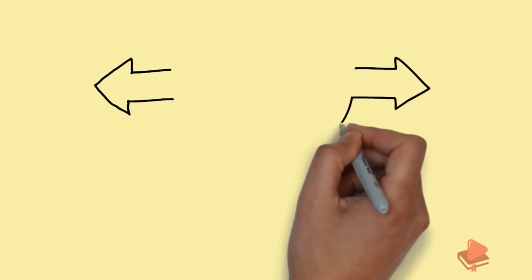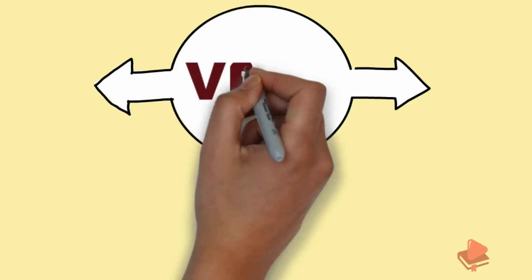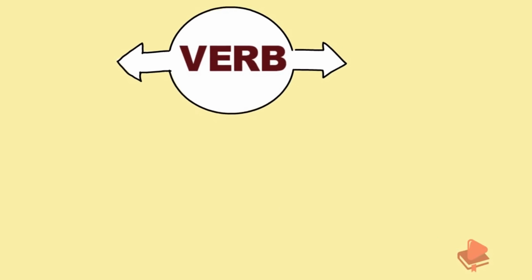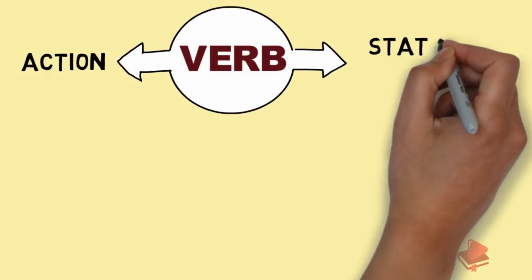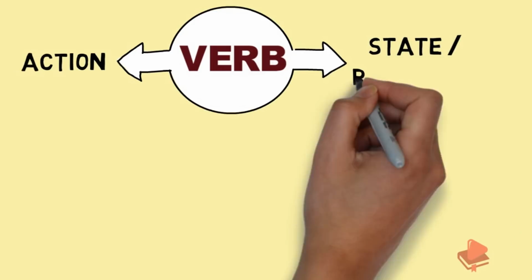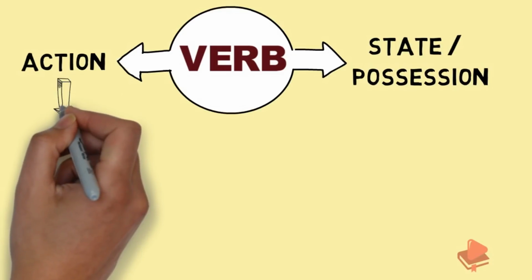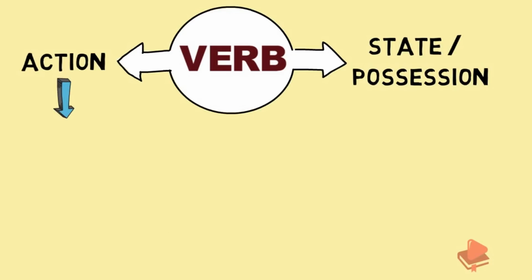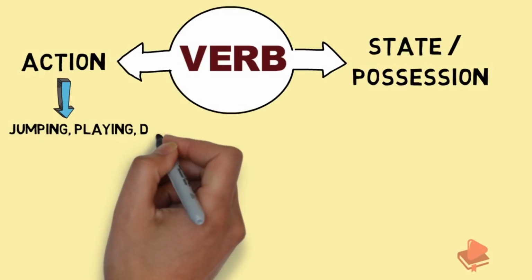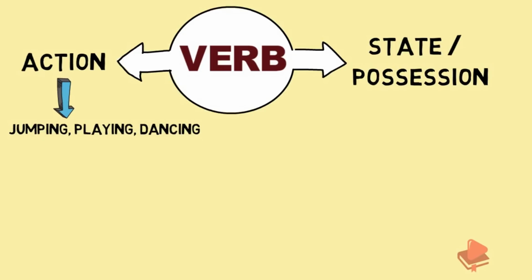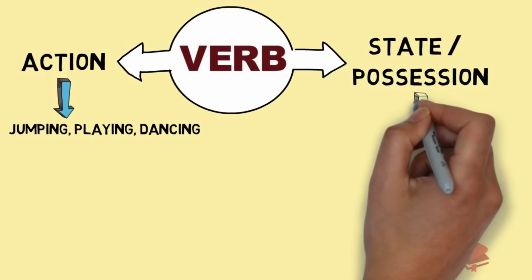The next part of speech is verb. A verb is a word used to show an action, state, position, or existence. For example, for an action, we can use words like jumping, playing, or dancing, which reflect the person performing an action.